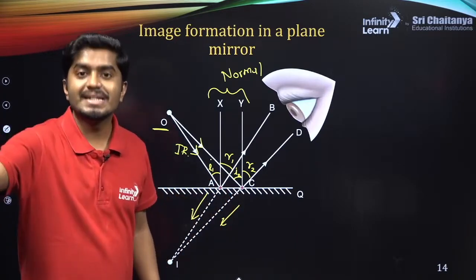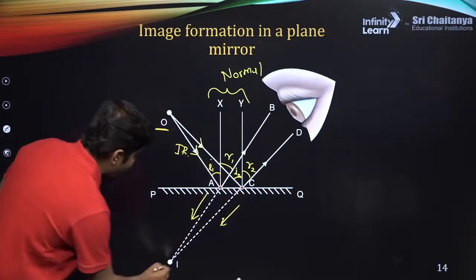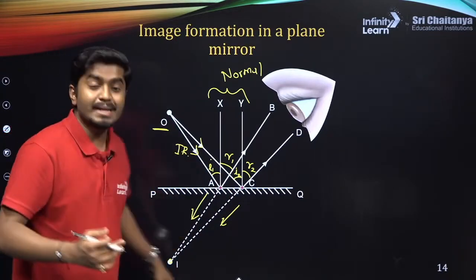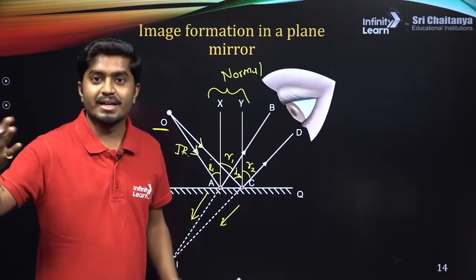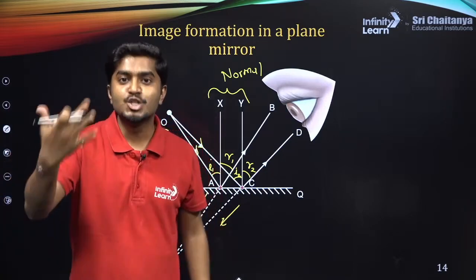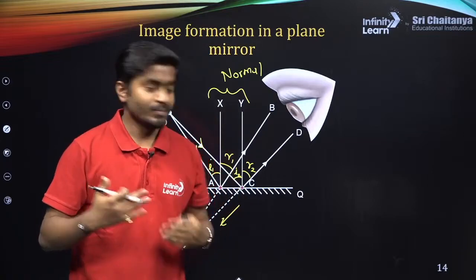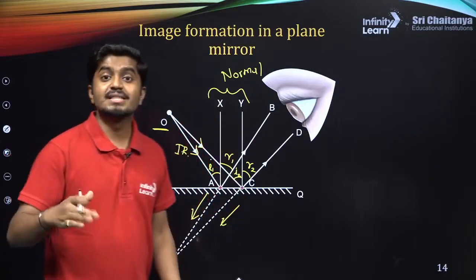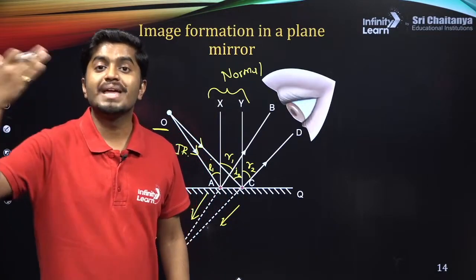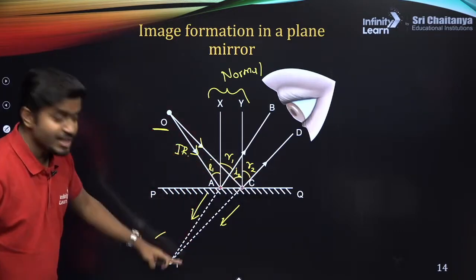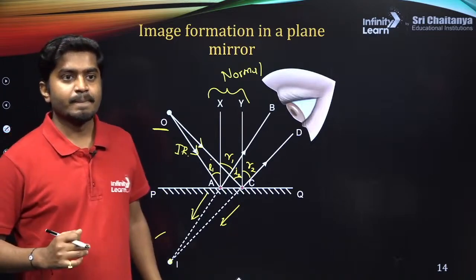We go behind the mirror, and at this point they appear to meet. They are not physically meeting here, they are virtually meeting. So similarly, this image is virtual. It is forming behind the mirror. This PQ is the mirror, so the image is behind the mirror. Clear?